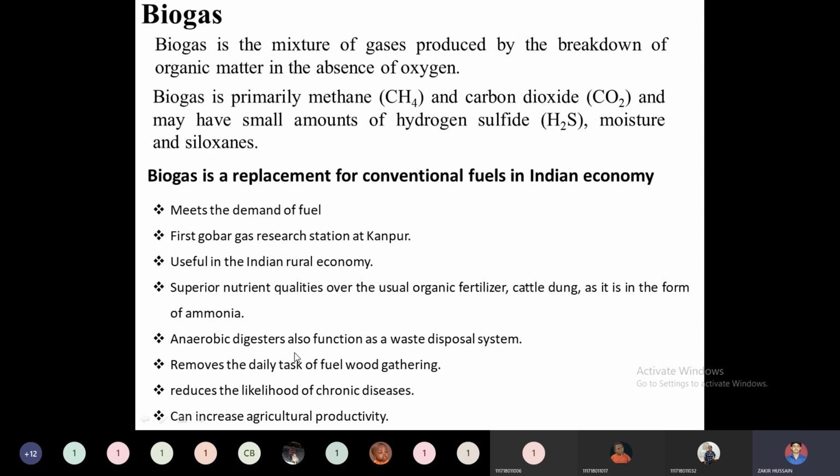Those will be directly inhaled by the person who is cooking using this combustible firewood. So using biogas, these chronic diseases can be minimized, and at the same time it can increase agricultural production activities, because these organic fertilizers will have much more nutritional value compared to other organic fertilizers. So agricultural activities and their productivity will be increased much more.